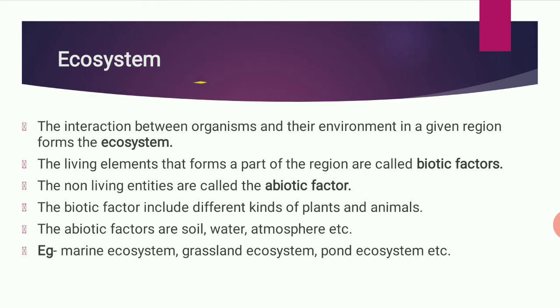Examples of ecosystem are marine ecosystem, grassland ecosystem, pond ecosystem, because they have both abiotic and biotic factors. The marine ecosystem consists of abiotic as well as biotic factors. Aquatic plants and aquatic animals come under the biotic factor.